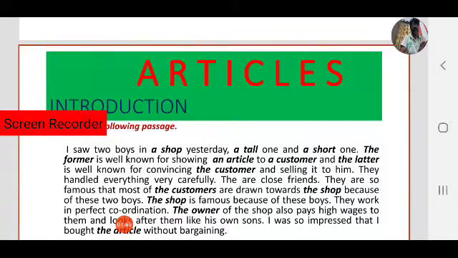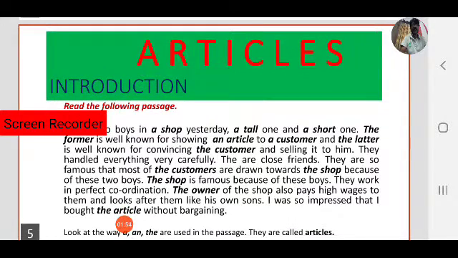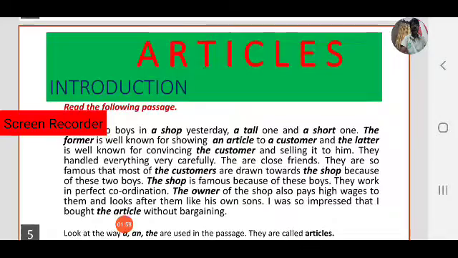The shop is famous because of these two boys. They work in perfect coordination. The owner of the shop also pays high wages to them and look after them like his own sons. I was so impressed that I bought the article without bargaining.